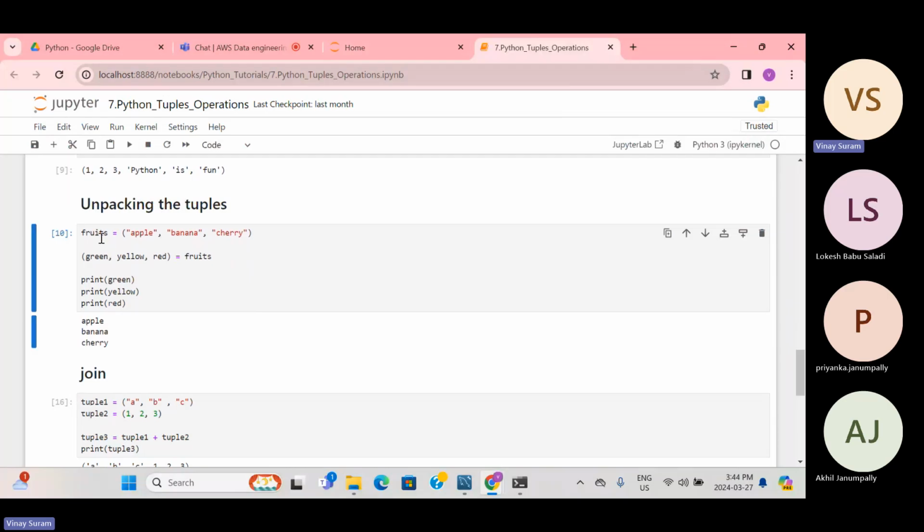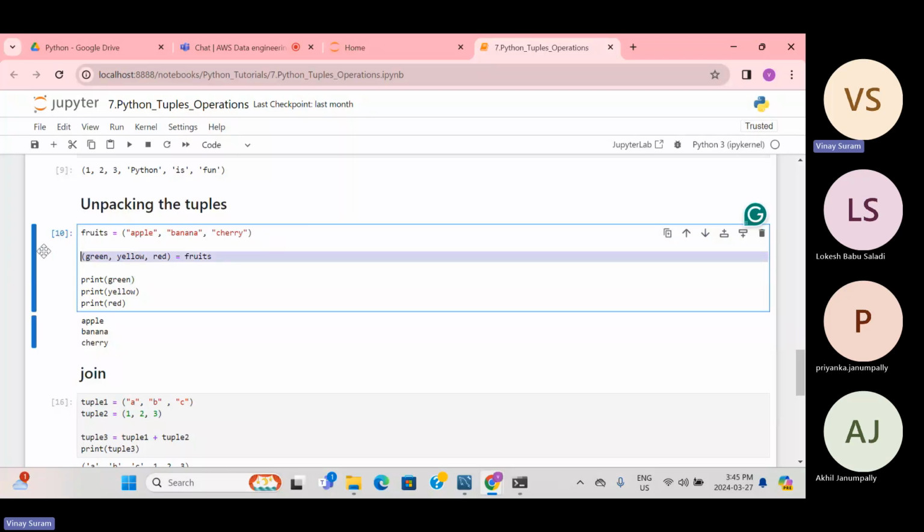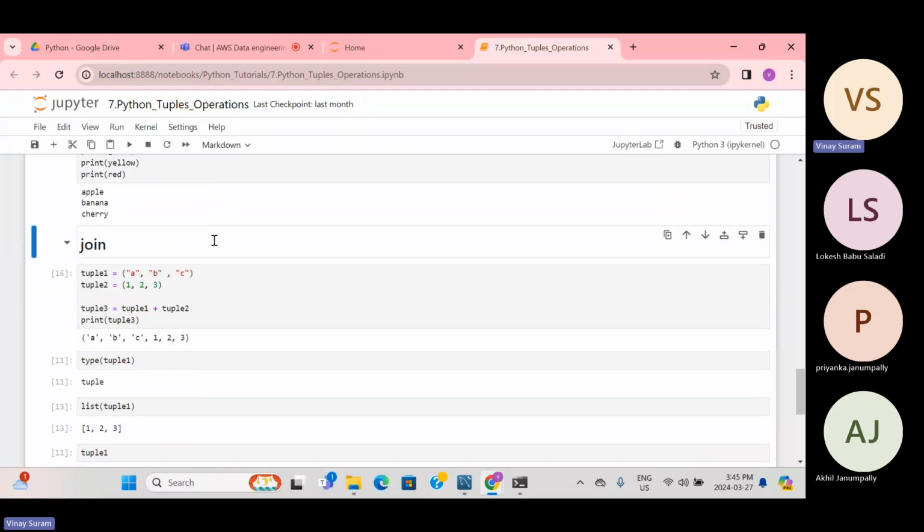Unpacking the tuples: you have fruits, and this is a tuple, and for each element I want to assign it to a variable. So you can write whatever variables you want to assign to. So green, yellow, red equals fruits, right? So green equals apple, yellow equals banana, red equals cherry. Likewise, you will be able to unpack the tuples. That means assigning multiple elements to multiple variables at a time. So that is what unpacking is.